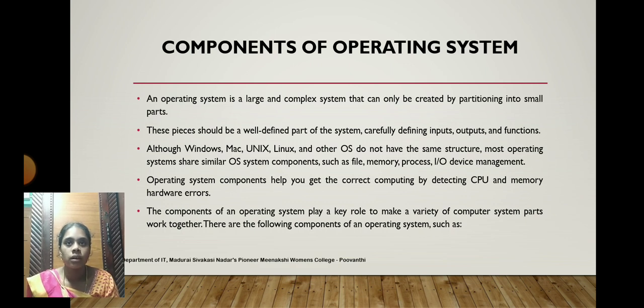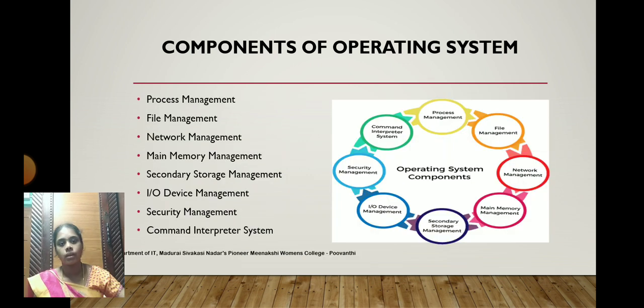So the components of operating systems are as follows. The major components of operating system include process management, file management, network management, main memory management, secondary storage management, input output device management, security management, and command interpreter system. These are all the basic components of operating system.